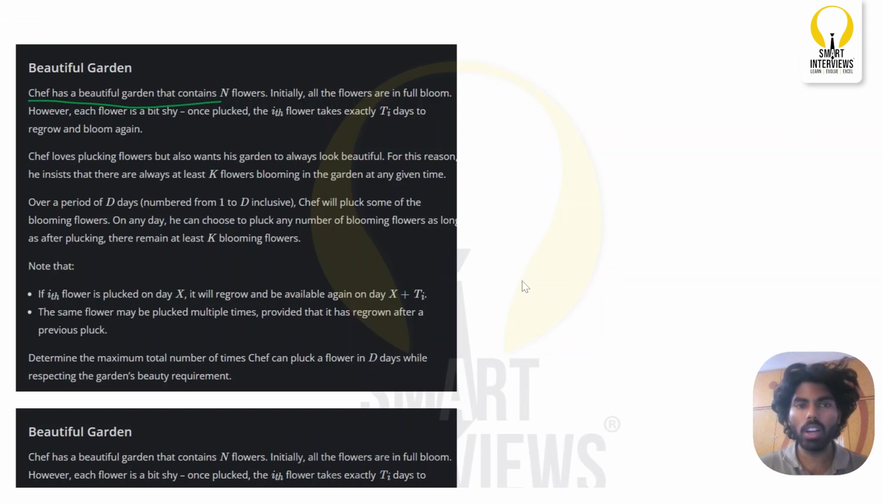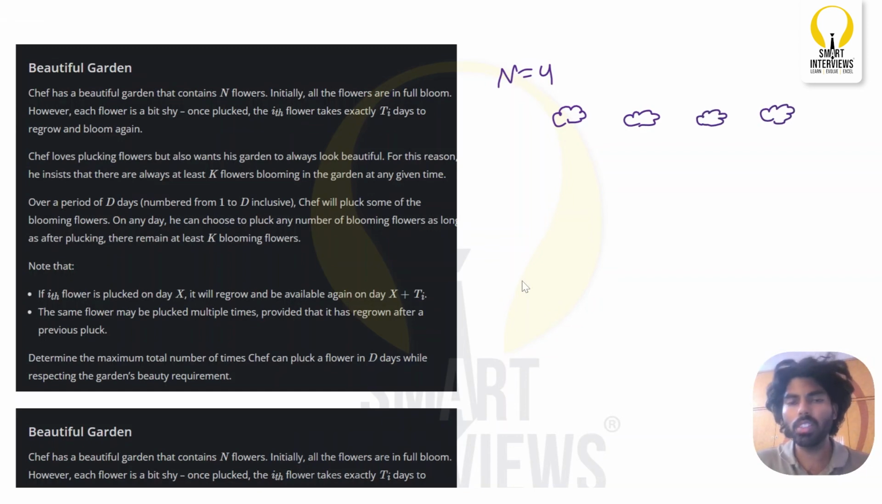Chef has a beautiful garden that contains n flowers, and initially all the flowers are in bloom. However, each flower is a bit shy. Once plucked, the ith flower takes ti days to regrow and bloom again. So assume there are four flowers, and all the flowers are initially blooming. Blooming means they are shiny.